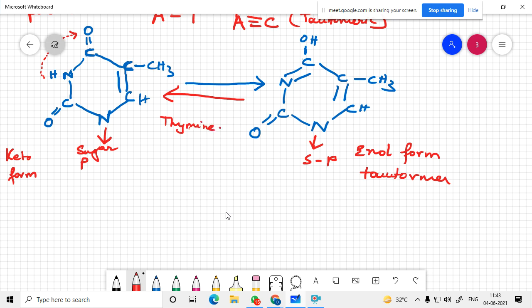What happens is thymine, instead of base pairing with A, it base pairs with G.